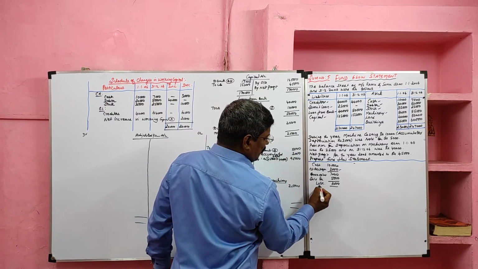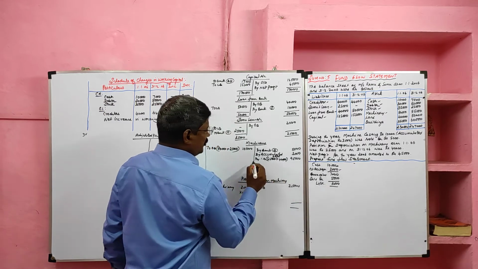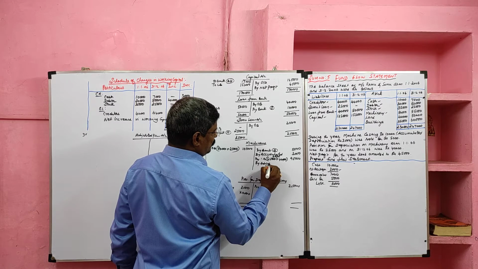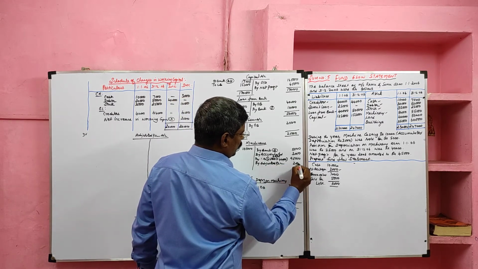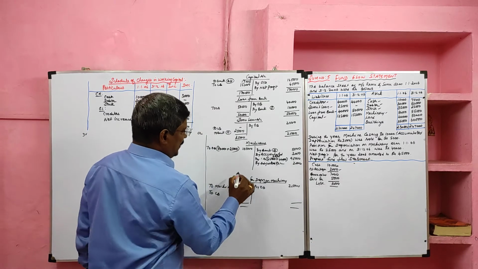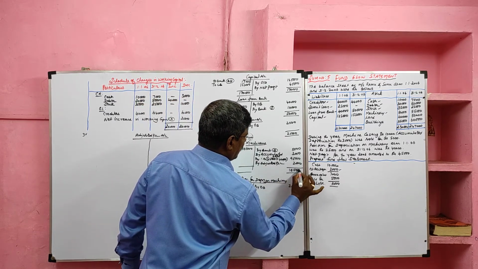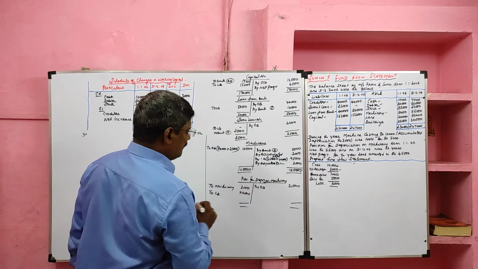Then that loss how much? 2,000. It should be transferred to the adjusted profit and loss account. Its value 2,000. Now I am going to balance it. Here the machinery account agreed.